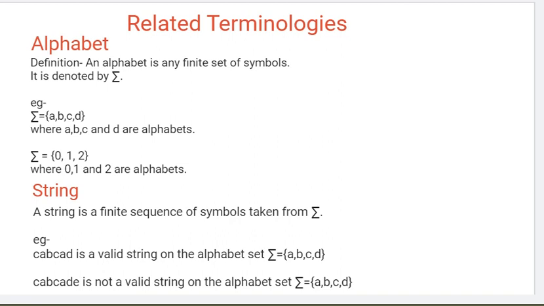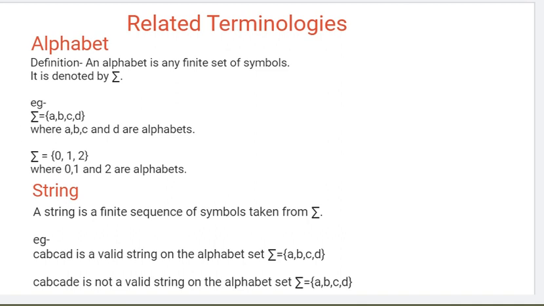So first, starting with what is an alphabet. An alphabet is a finite set of symbols which we denote with sigma. In the previous videos we discussed the finite set of inputs. So in that sigma, whether it is A, B, C, D, or even 0, 1, 2, that finite set of input symbols is called an alphabet. Generally we denote it with the help of sigma.